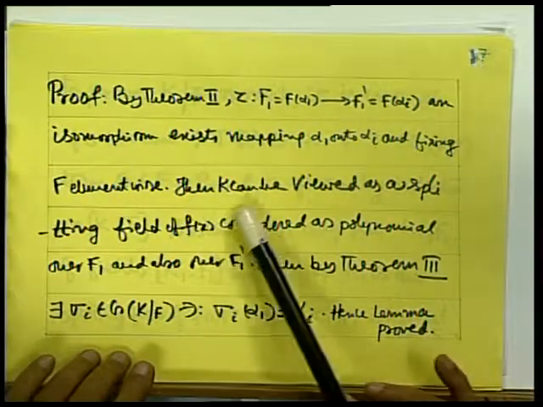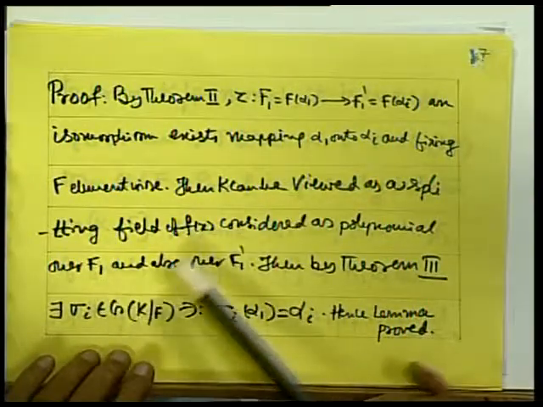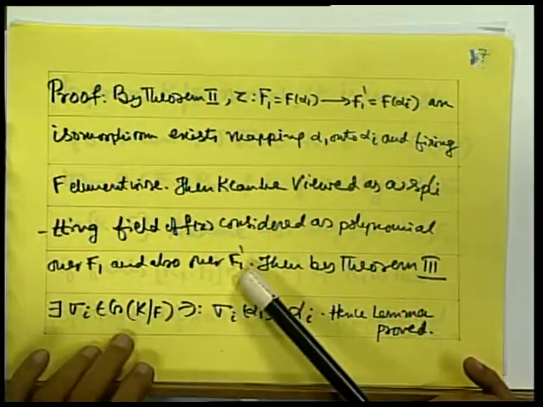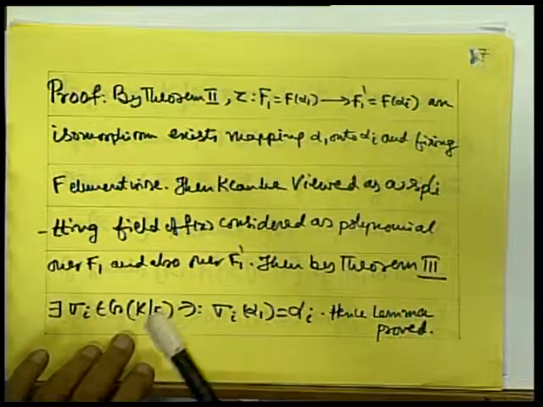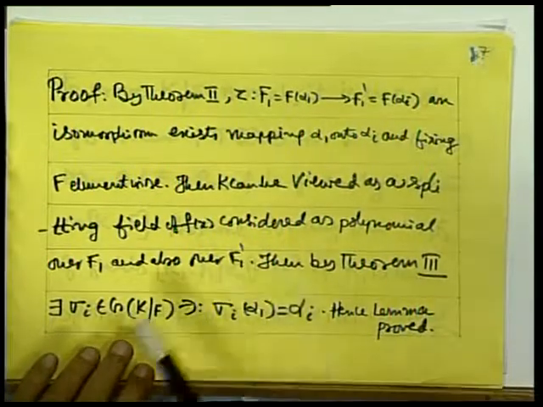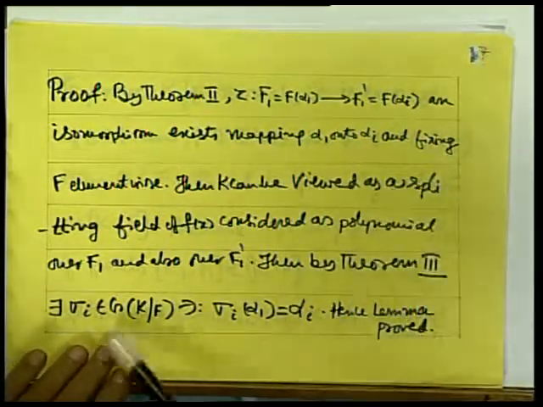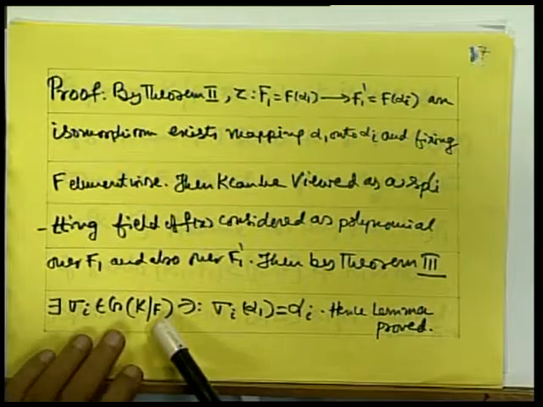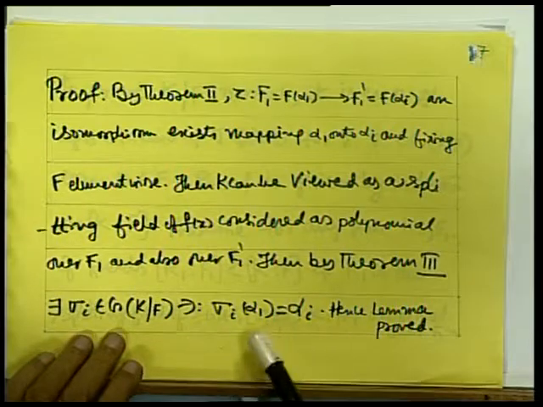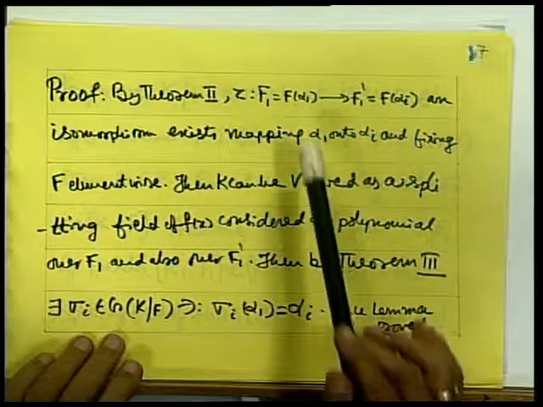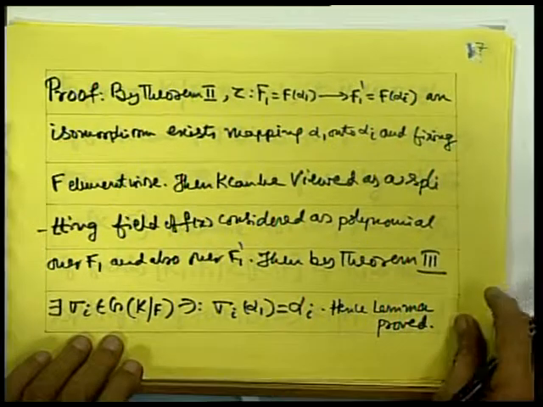Then K can be viewed as a splitting field of f(x) over F1 as well as over F1'. Then by theorem 3, for every i, there exists sigma i in G(K/F) such that sigma i alpha 1 is alpha i, and whose restriction to F(alpha 1) is tau itself, and hence the theorem is true.